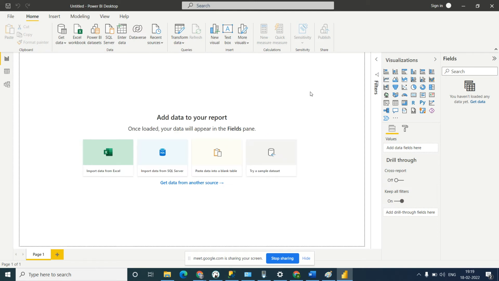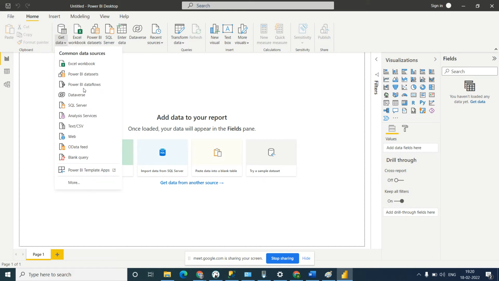So let's see how to connect with the database or any file. Let's connect with one of the Excel files. So how to connect? Go to Get Data, click on Get Data. It's slow. Okay, click on Get Data.